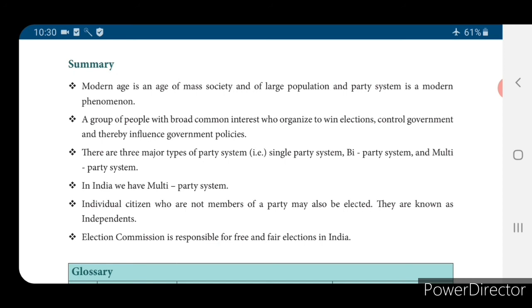The Election Commission is responsible for free and fair elections in India. So that's all for this lesson. Just go through this lesson. The differences between national party and regional party are very important, and also the definition of political parties, importance of political parties, and characteristics of political parties. These are the questions often asked.